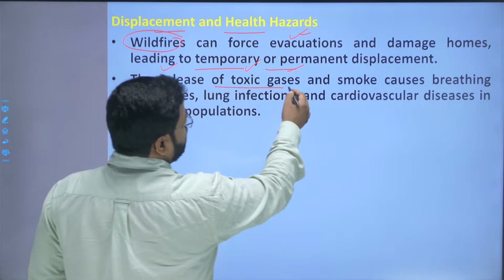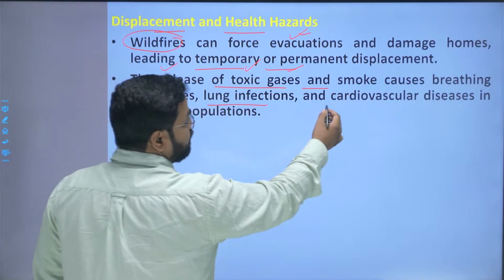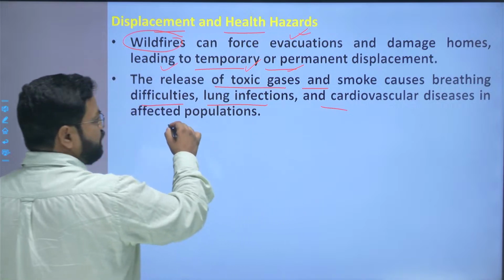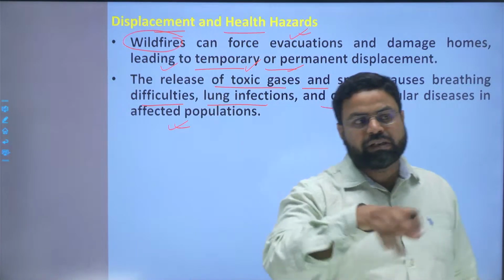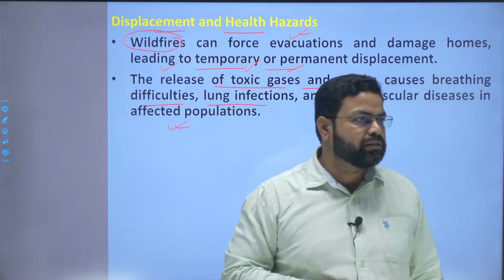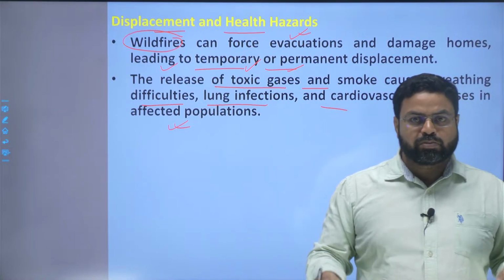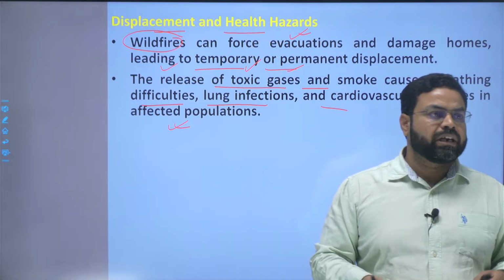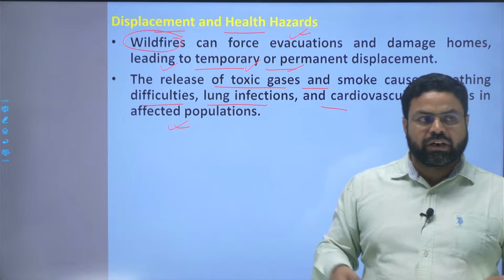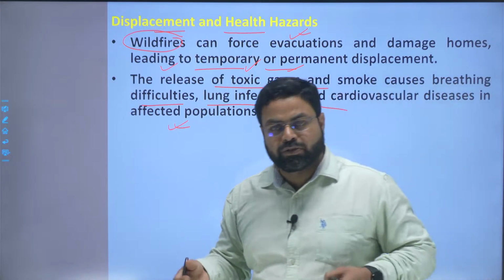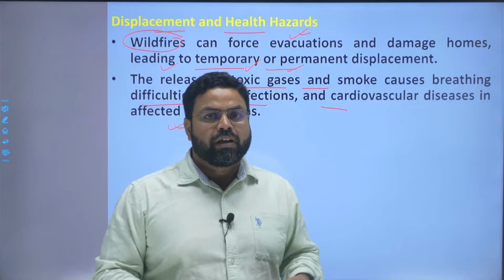The release of toxic gases and smoke causes breathing difficulties, lung infection, cardiovascular diseases, etc. among the affected people. Those people who are living near the forest fire region are mainly affected by the smoke, carbon soot and the pollutants contributed to the local environment by the forest fire, and they face various disease conditions.